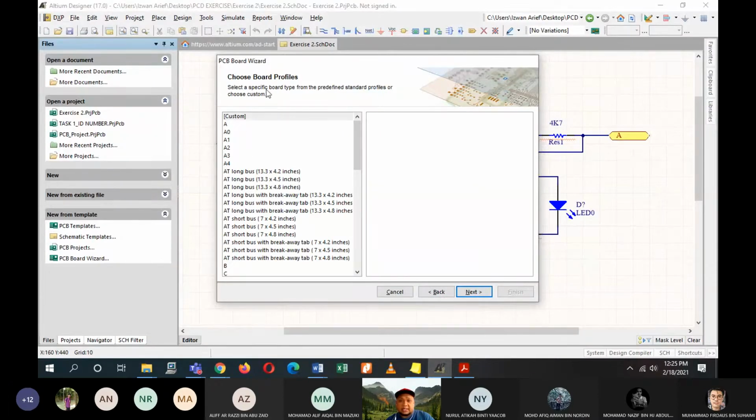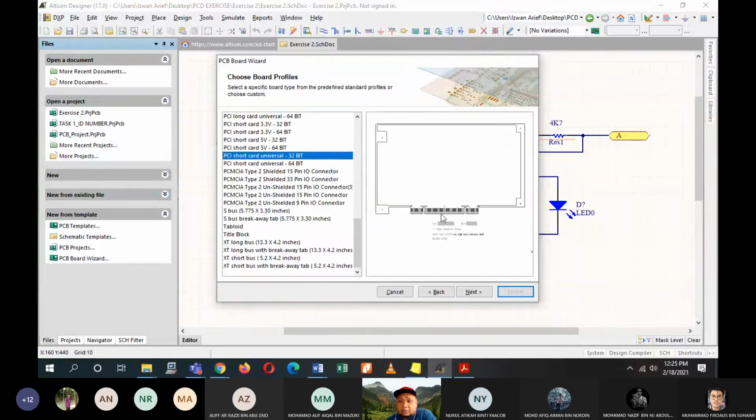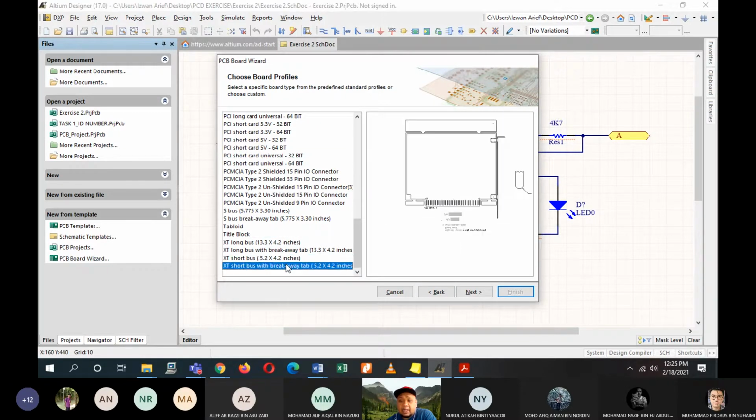Okay, so this is the board type we are using, because we have a lot of choices of the board size that we want to use. If you look at this one, this is an example of a PCB board, the green board. It has a port for you to insert into its slots.